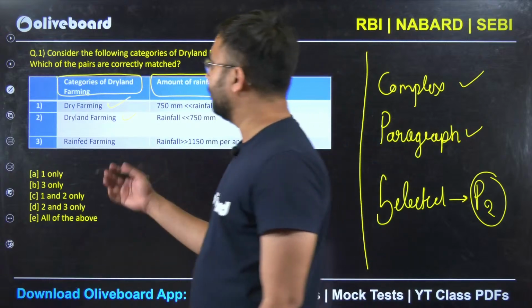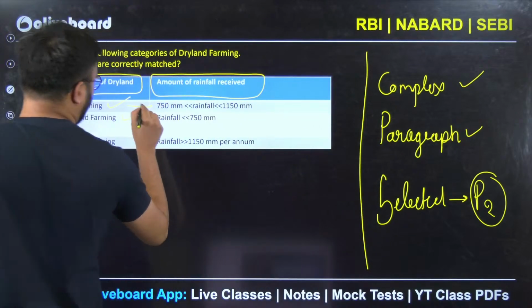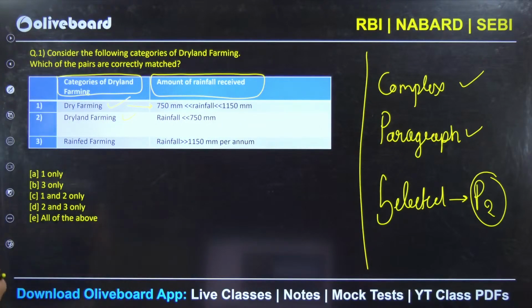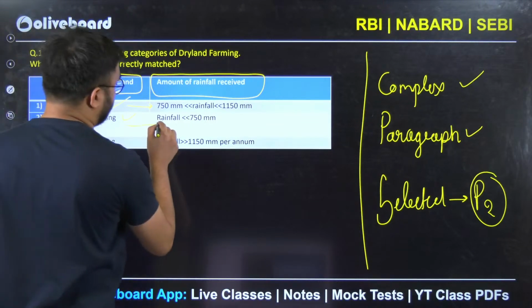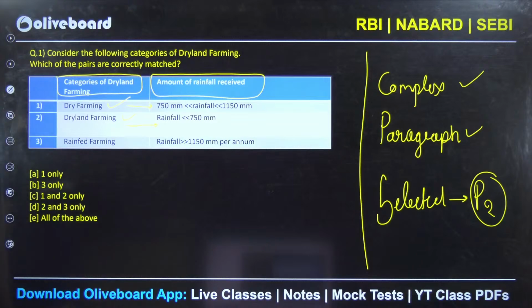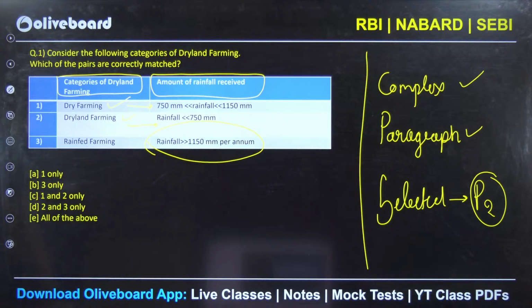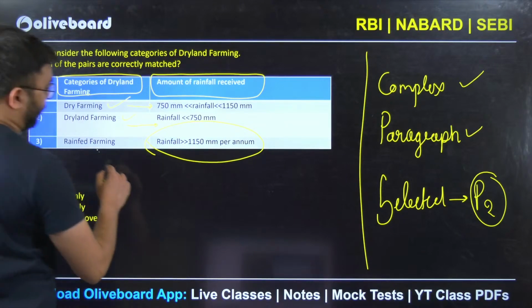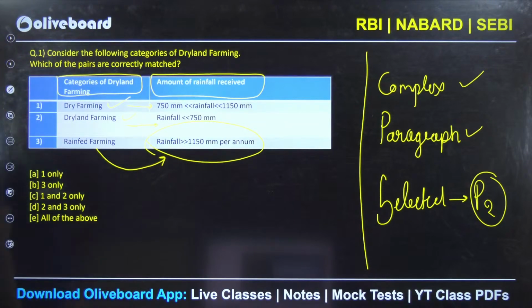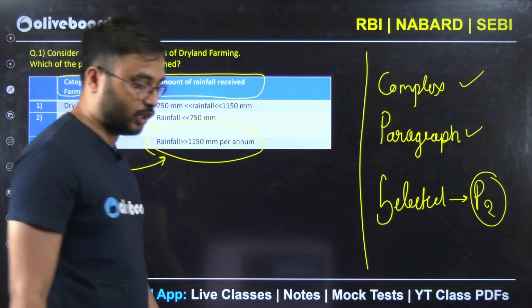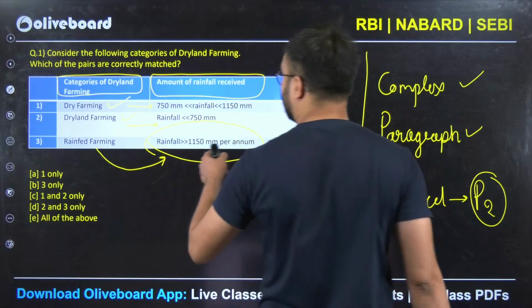The option given says rainfall between 750 to 1150 mm. Dryland farming is where the rainfall is lesser than 750 mm, whereas rain-fed farming is where the rainfall is greater than 1150 mm. Rain-fed farming is completely dependent on monsoon without any irrigation, and that is why the third option seems to be correct.